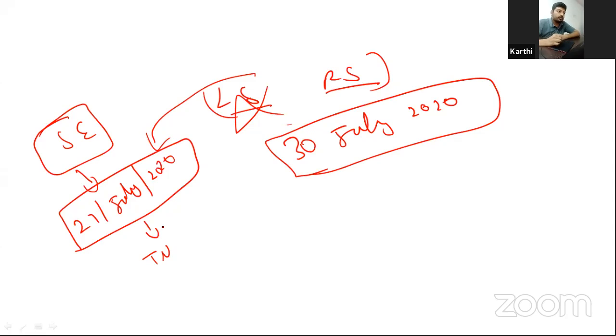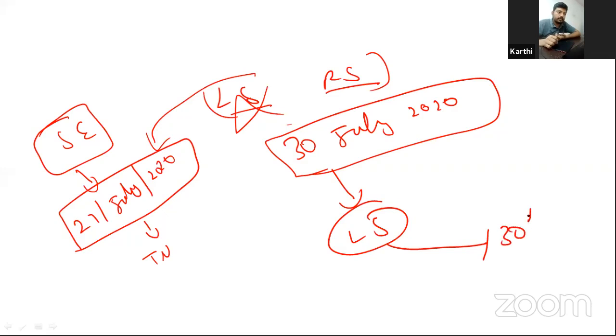So, how long will it survive? Since the Lok Sabha is dissolved, there is no one to approve this, correct? So, it will survive until the Lok Sabha is constituted again, and from the date of constitution until the 30th day, the emergency will be valid.